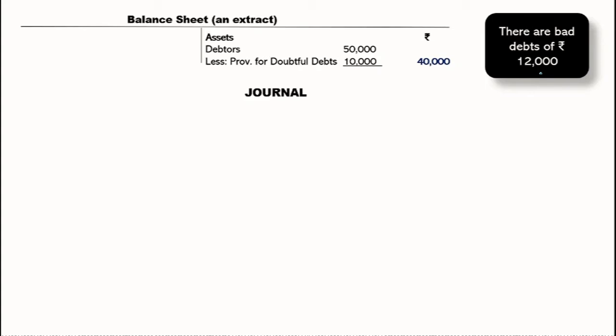If you remember, I explained that the bad debts are to be recovered from our provision, which is 10,000, and here 12,000 is the amount of bad debts, which is more than the provision. So this 12,000 of bad debts can be recovered to the extent of 10,000 from the provision for doubtful debts, and the remaining loss, the bad debt being a loss, will be taken out from the revaluation account.